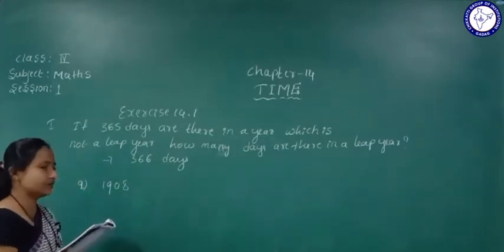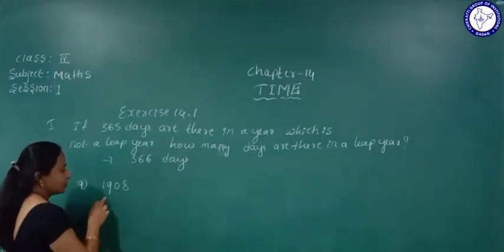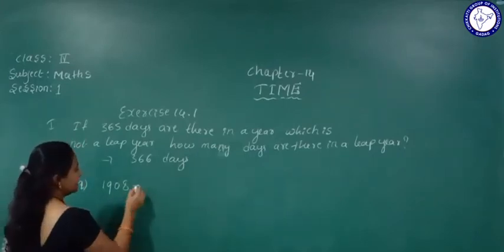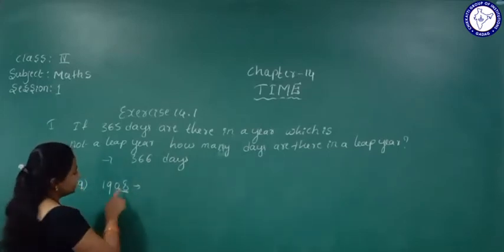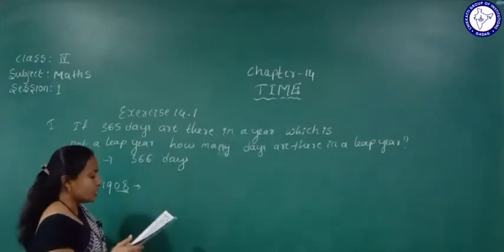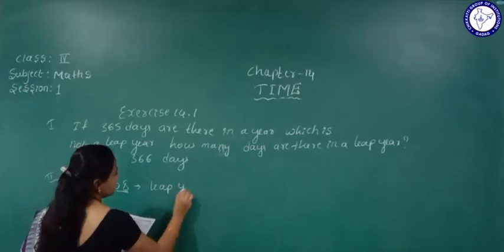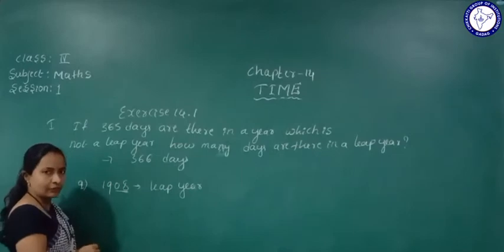What are they given here? Let the first one be 1908. It means, in that year, see here, in the first one they mention 1908. So the last two digits are divisible by 4. If the last two digits are divisible by 4, then we can call this year a leap year. So this is a leap year because in the 4th table it is divisible by 4.